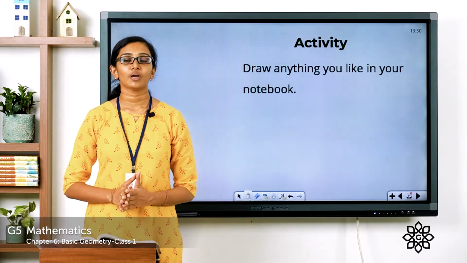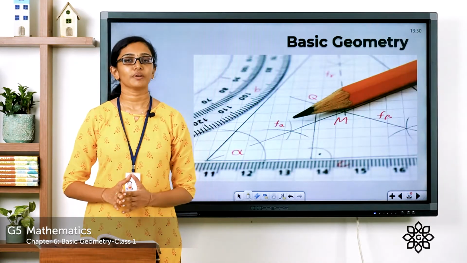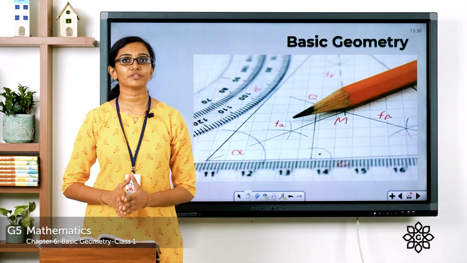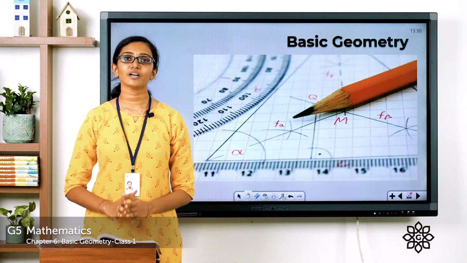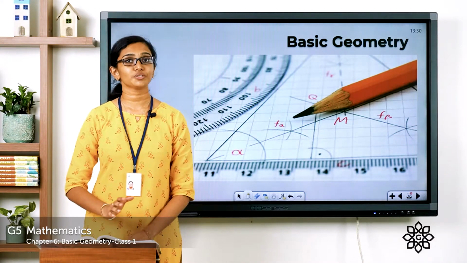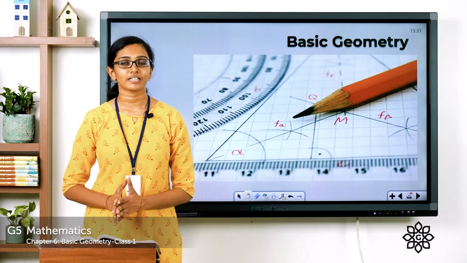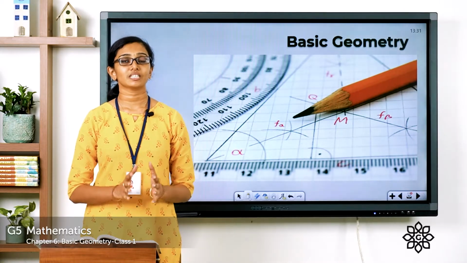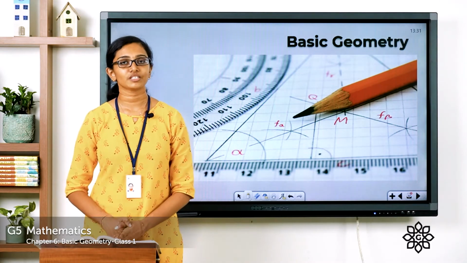So today we are going to start a new chapter. It's chapter 6, basic geometry, and this chapter will help us learn more about these shapes and their measurements. So what is geometry? Geometry is the branch of mathematics that deals with the different shapes and their measurements. So this is a very interesting chapter.